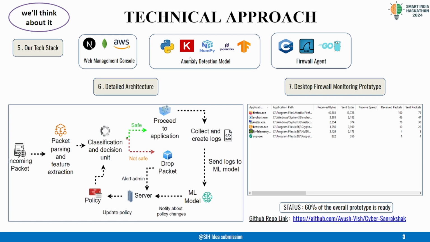Next is the heart of our system: the anomaly detection machine learning model that has been built on cutting edge techniques. We have utilized popular libraries like Keras, TensorFlow, NumPy, Pandas, all using the Python language to build a deep neural network that continuously learns from real time data. But we didn't stop at just using neural networks.